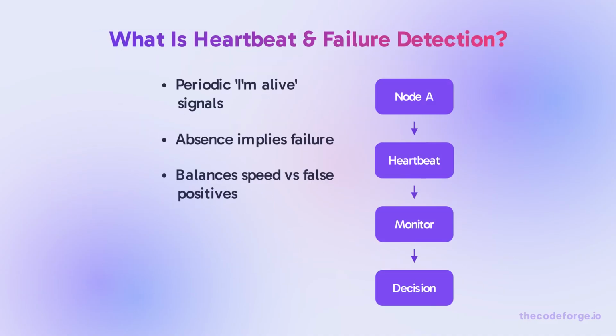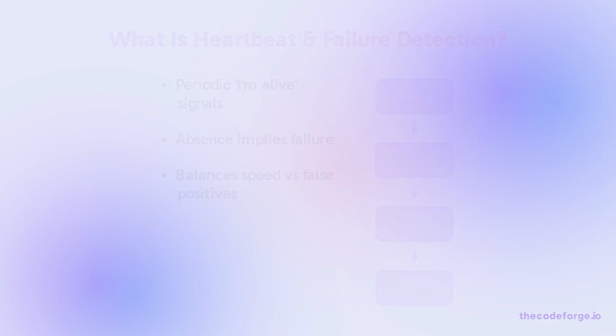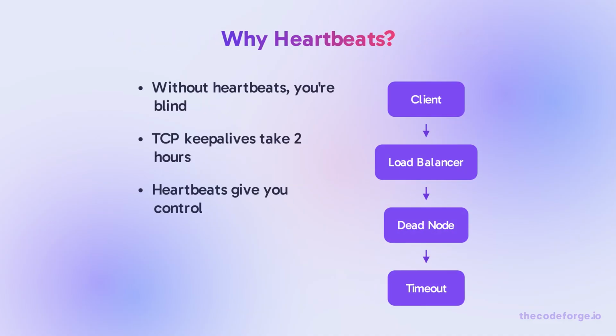Heartbeats are periodic signals sent between nodes to prove liveness. Failure detection uses the absence of heartbeats to declare a node dead. It's the pulse check of distributed systems. Without heartbeats, a node crashes silently. Your load balancer keeps sending requests to a black hole. TCP keep-alives take 2 hours by default. Heartbeats give you control over detection speed.